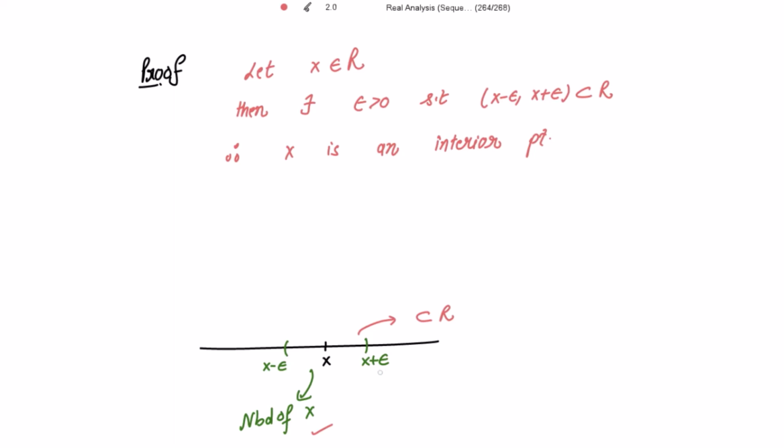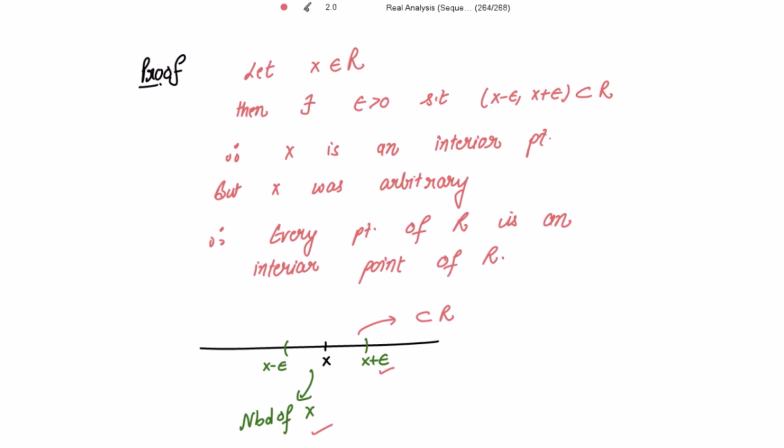We can take any epsilon positive such that for that suitable epsilon we can create a neighborhood of the point which becomes a subset of R. But X was arbitrary, so therefore every point of R is an interior point of R. And when every point of R becomes the interior point of R, that means R is an open set. So thus R is an open set. Hence proved. Alright, thank you.